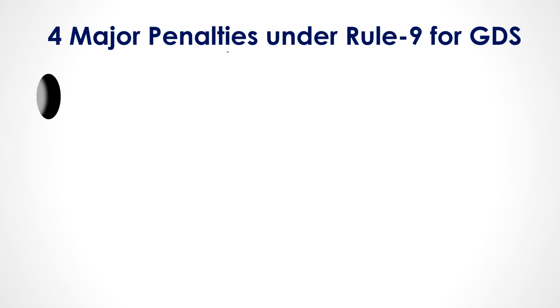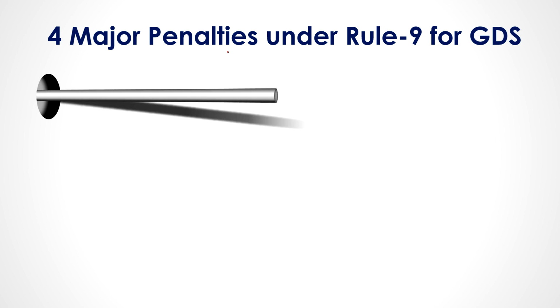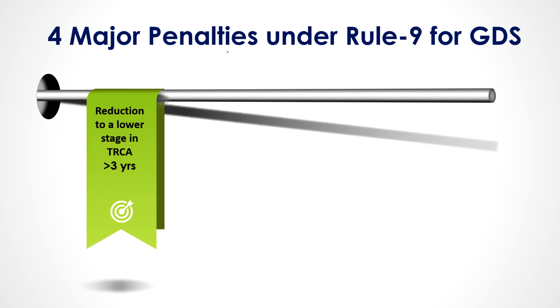Next one, let us see the 4 major. Up to now we have seen the 5 minor penalties for a GDS. Now we will see the 4 major penalties under Rule 9 for GDS. The first one is the reduction to a lower stage in TRCA exceeding 3 years. That means more than 3 years. If the GDS is reduced to a lower stage, that means if he is in level 2, it can be reduced to level 1 also. And it should be more than 3 years. If it is less than 3 years, that is different. If it is more than 3 years, that is a major penalty.